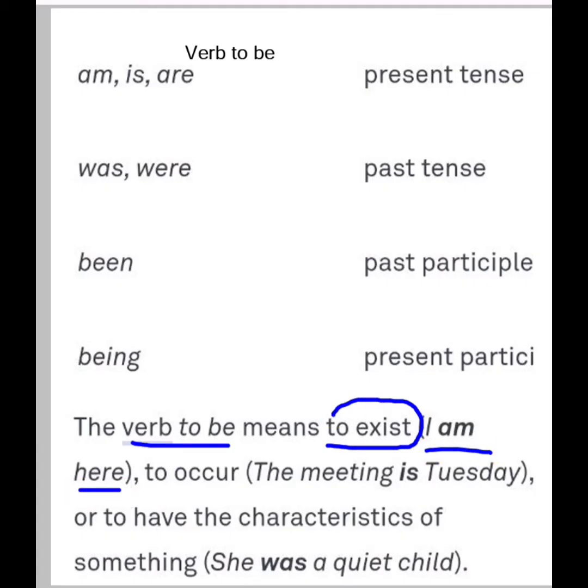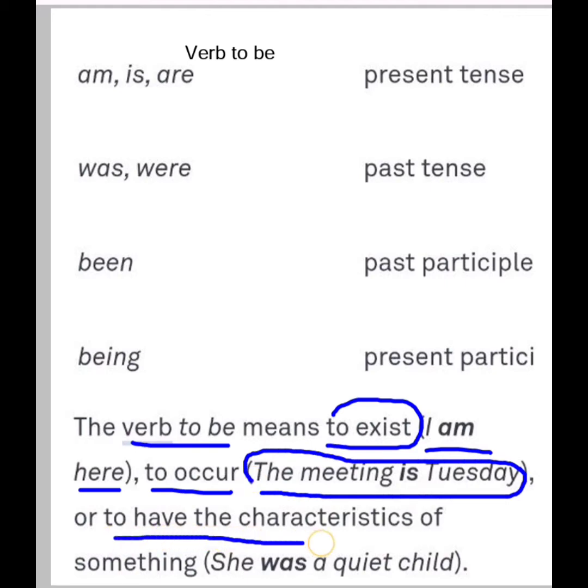So, for example, I am here, to occur. The meeting is Tuesday. Is here is verb to be. Am is verb to be. Or to have the characteristic of something. She was a quiet child. So was here is verb to be. So these are verb to be's.